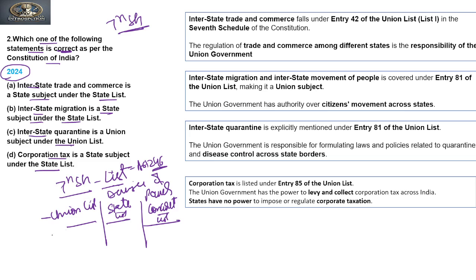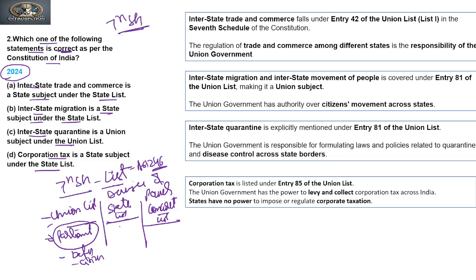The union list comes under the sole control of Parliament. Parliament is the sole authority to make laws with respect to the union list. Whatever matter concerns all of India will be covered under the union list. For example, matters like defense and citizenship are of national importance, so they come under the union list.